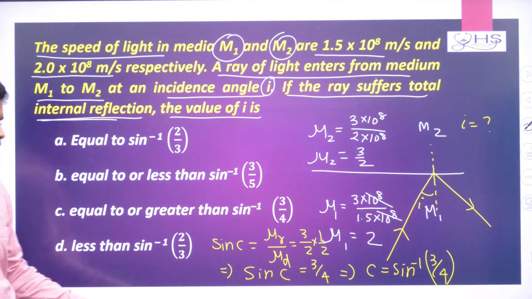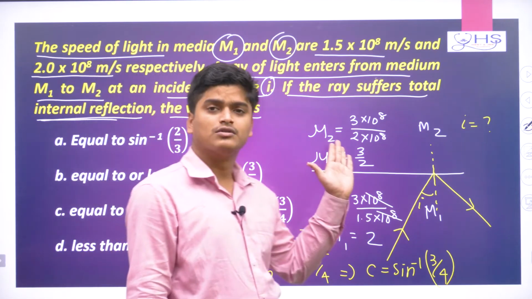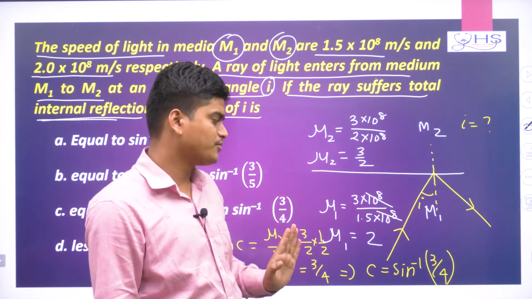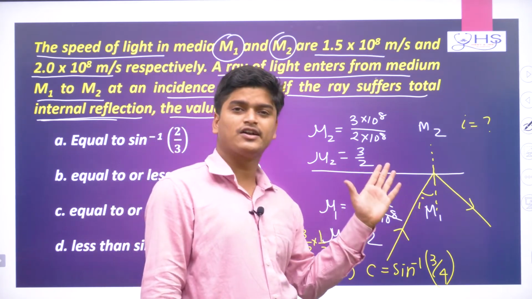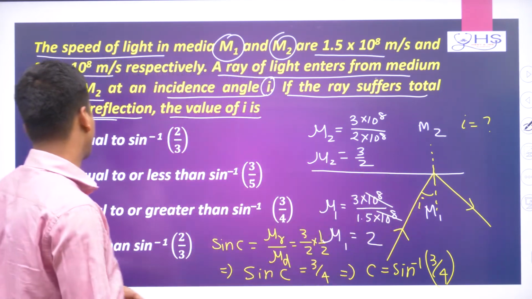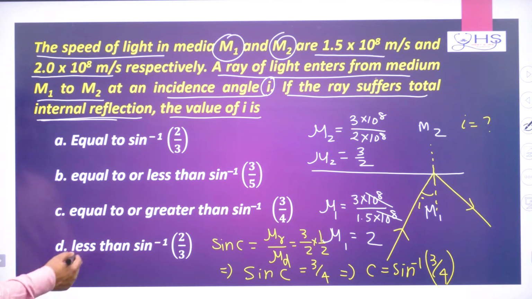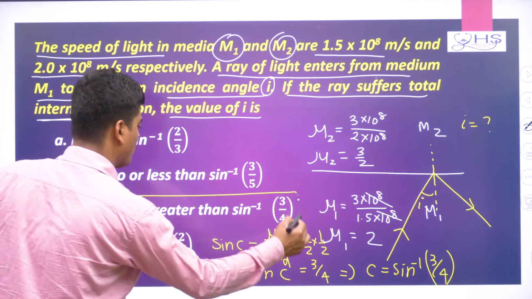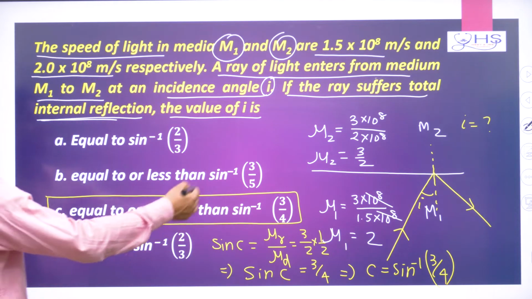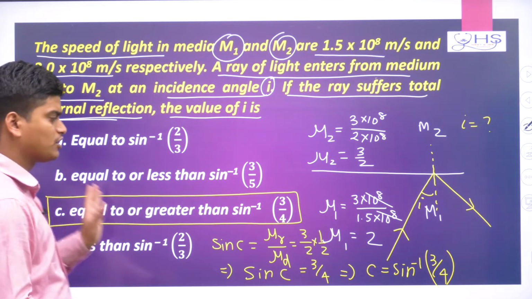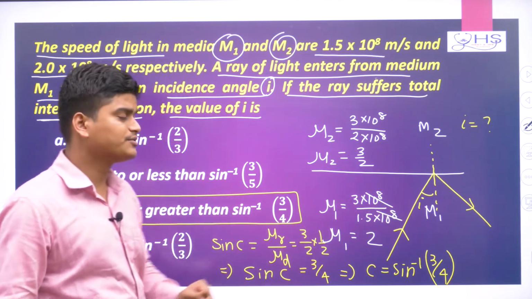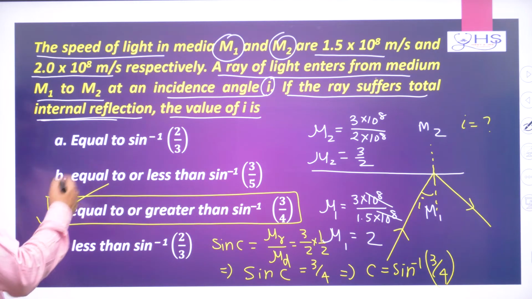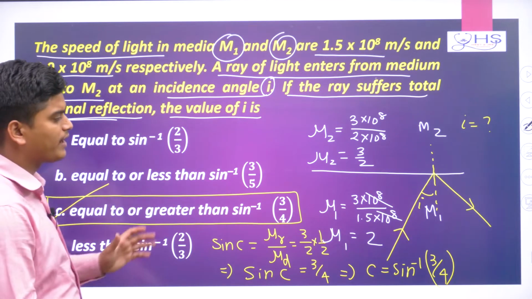So when your incidence angle is equal to the critical angle, that is the minimum condition of TIR, and if your incidence angle is greater than the critical angle, then TIR will happen. So you can tell your incidence angle is equal to or greater than sin inverse 3 by 4, which is the critical angle value. If this condition is happening, then total internal reflection will happen. Okay, so this is the idea.